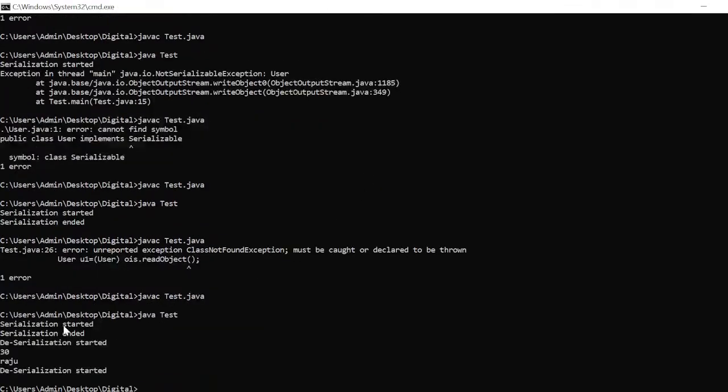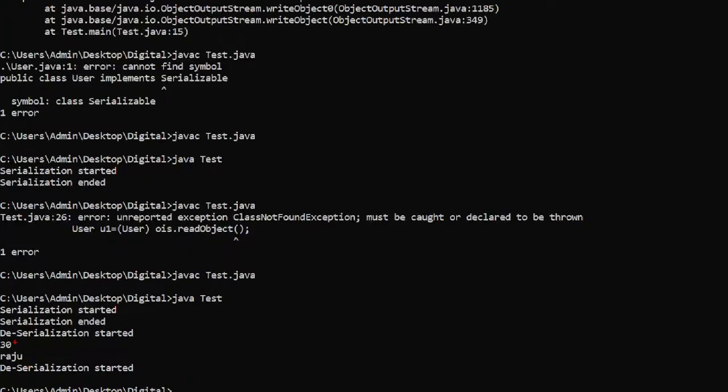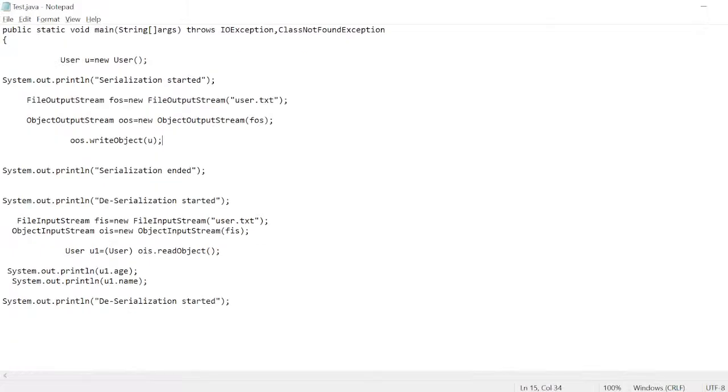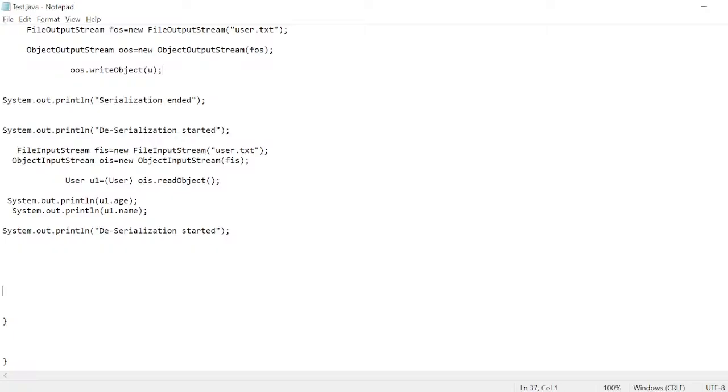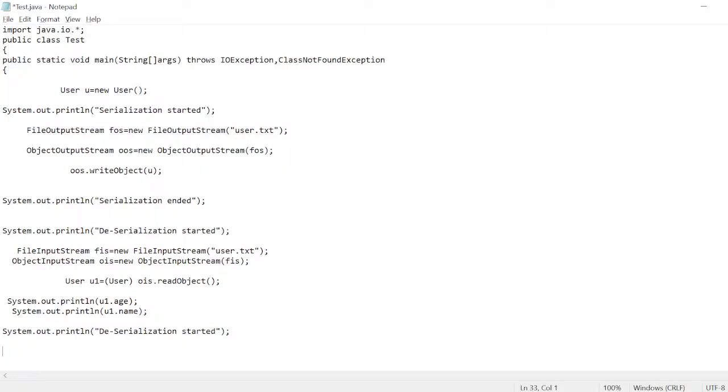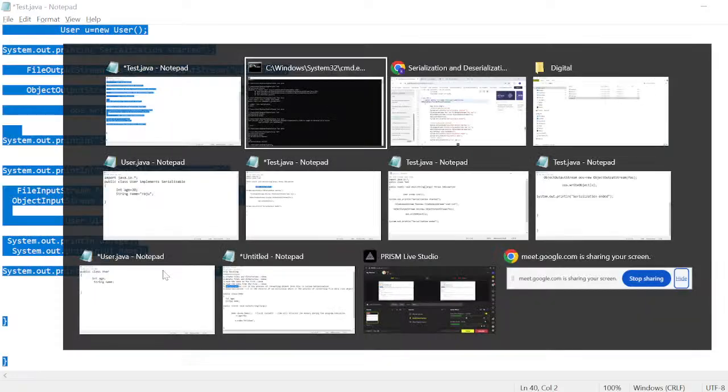See here, serialization started, deserialization started, values are printing. This is how we can do serialization and deserialization. I hope you guys are clear on what it means. So this is all about serialization. This program also, let me share with you.